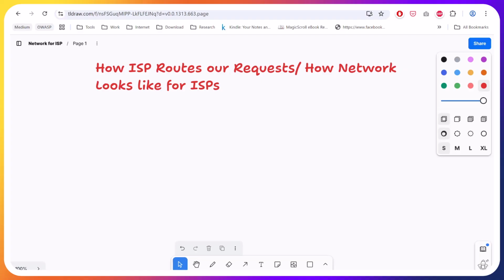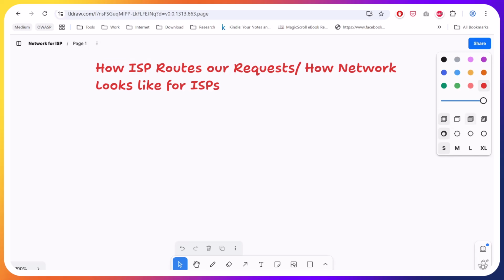Welcome to this session. In this session, we will try to understand how our ISP routes our traffic, what an ISP owns, how the traffic flows inside the ISP, what routers exist at each level, and how ISPs connect to Google, Netflix, etc. All these things we will understand in this session.